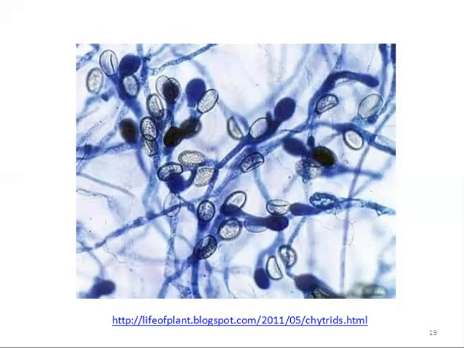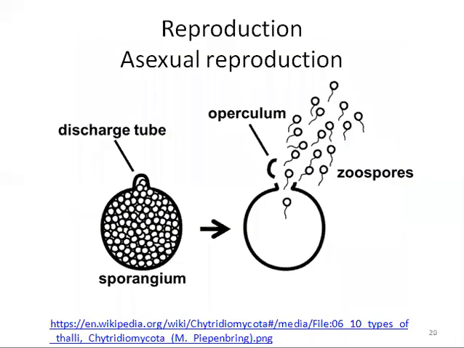Now moving towards reproduction in Chytridiomycota. First we will talk about asexual reproduction. Asexual reproduction is carried out by zoospores. The zoospores are uninucleate and uniflagellate and are released from the papillate sporangia. Here you can see the papilla, and these are the papillate sporangia. If there is only one pore from where these zoospores are released, these are called inoperculate sporangia. And sometimes they are released from operculate sporangia.